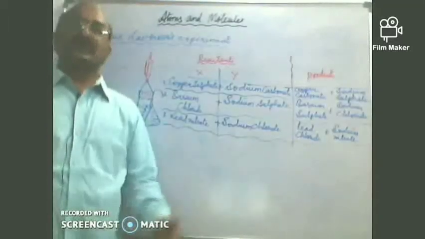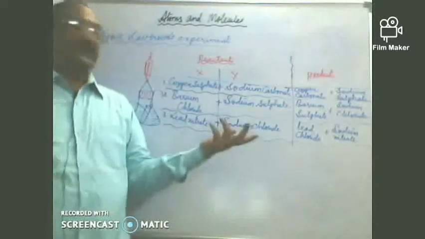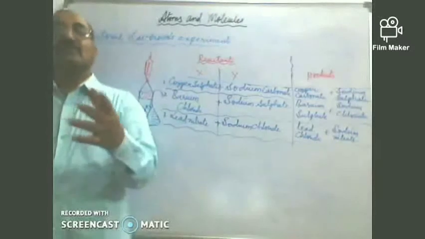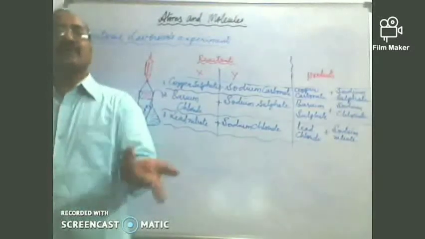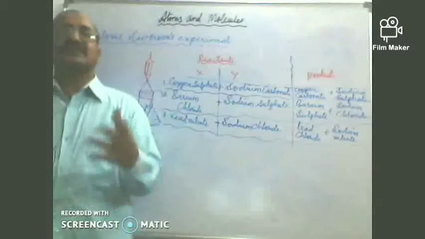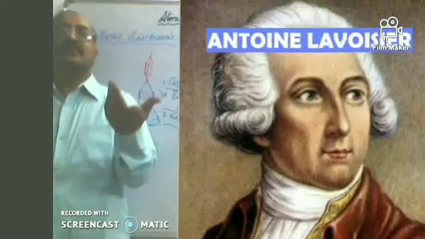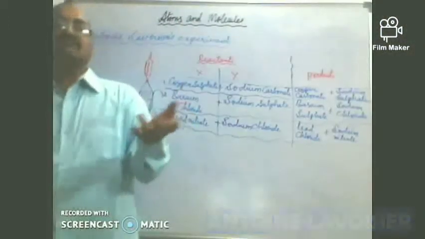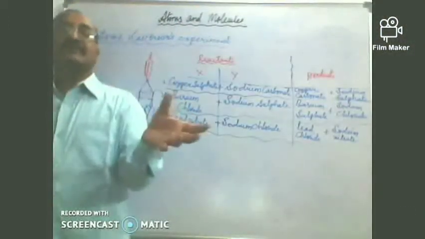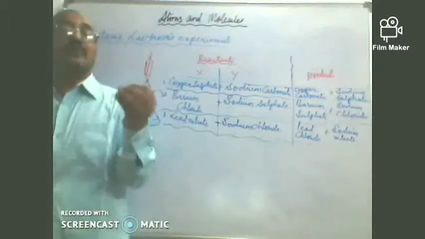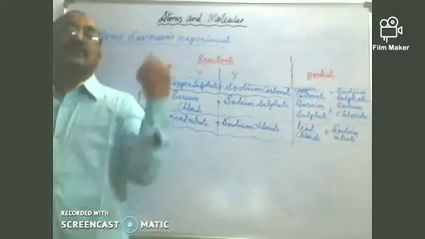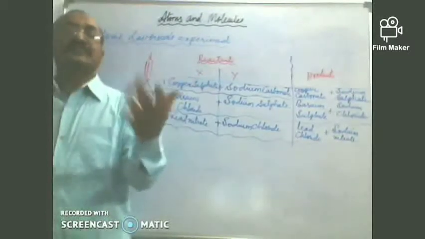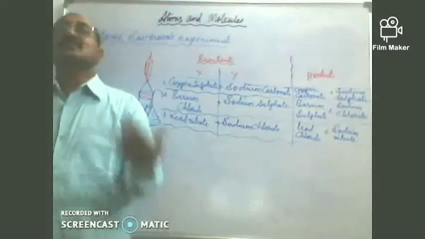So, children, we have learned that scientists were trying to find out why and how elements are combining. To understand this, Antoine Lavoisier was the first to put forth a law of chemical combination, and before that, he conducted an experiment and gave some experimental proof for that law. So what was the experiment that he conducted before giving the law of chemical combination?